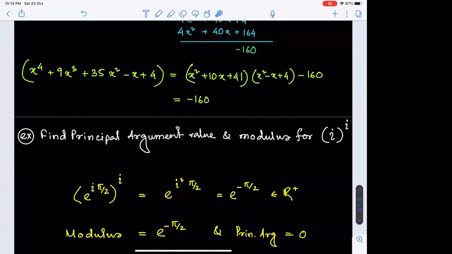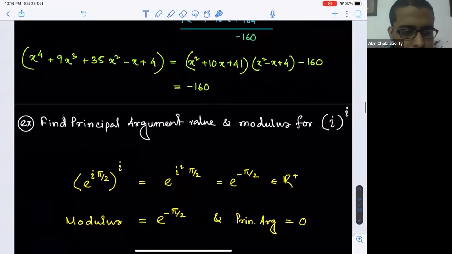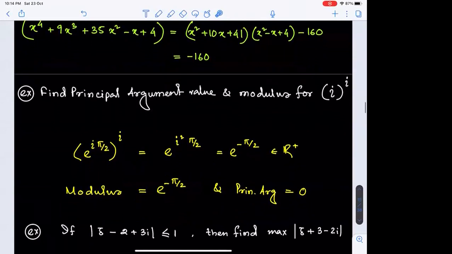Is the problem clear to all? Yes, sir. Next question is, if modulus of z minus 2 plus 3 iota is less than or equal to 1, then find the maximum value of mod of z plus 3 minus 2 iota. Now, there are two ways to address this question. We can think of this question algebraically, we can think of this question geometrically. Now, over here, what do you think will be an easier approach? Algebraic or geometric?